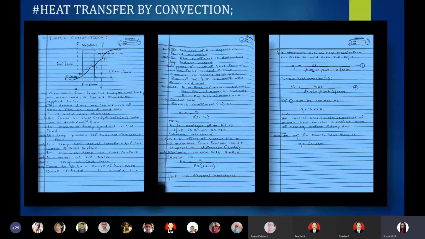Now here the forced convection is the type of convection where there is the transfer of heat from one atom to its adjacent atom by the implementation of external force.